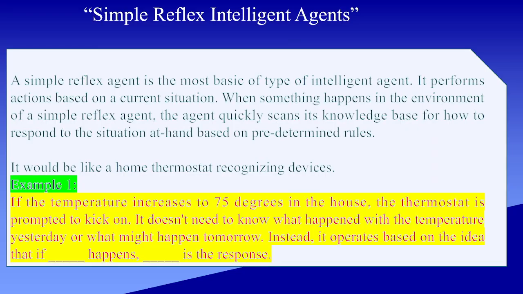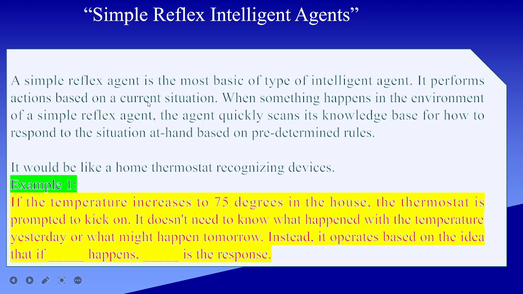Now, with the help of a definition, try to understand that a simple reflex agent is the most basic type of intelligent agent, and it performs the action based on the current situation. Right? यहाँ पर this is the keyword. ये आपका keyword है that these types of intelligent agents work on the current situation. When something happens in the environment of a simple reflex agent, then the agent quickly scans its knowledge base for how to respond to the situation at hand based on predetermined rules.